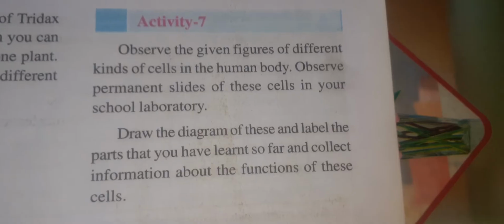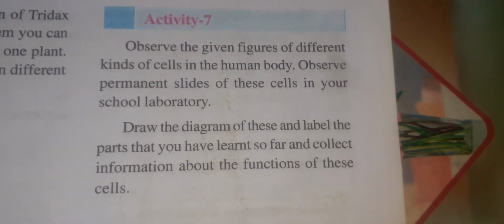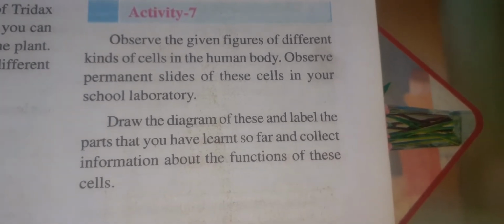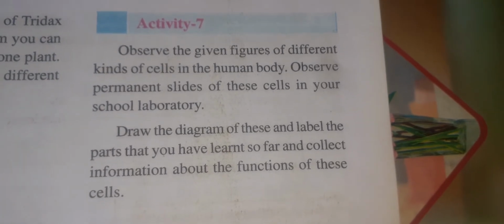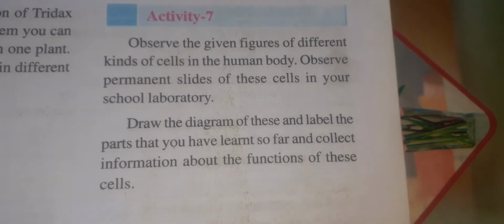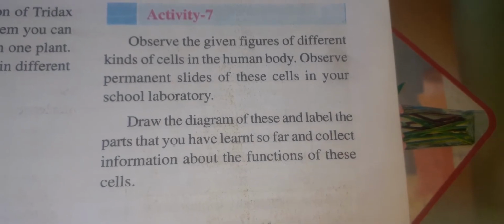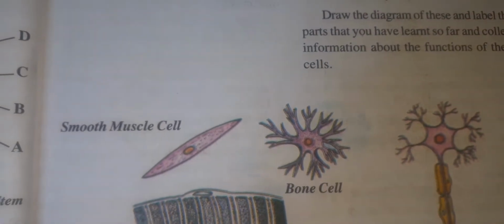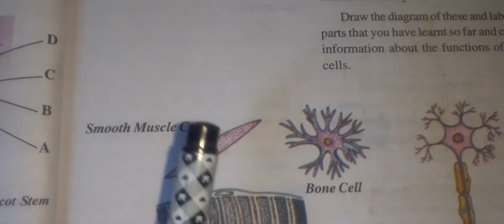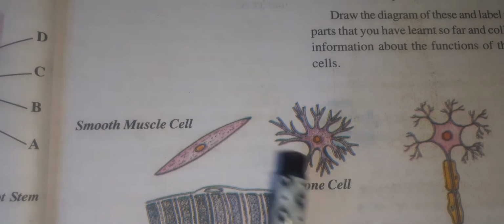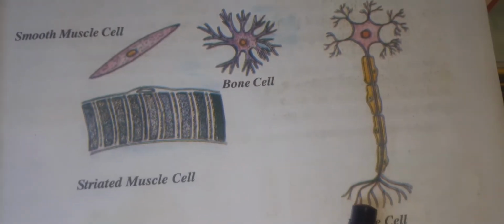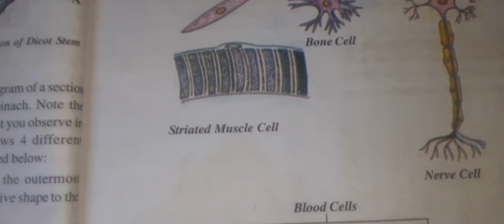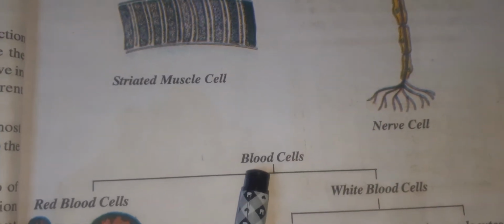Okay students, we have to observe the given figure of different kinds of cells in the human body. In our body, different kinds and types of cells are present. We have to observe the slides of these cells in our school laboratory. Now draw the diagram. Just you see here, these are smooth muscle cells, bone cells, nerve cells, striated muscle cells, and blood cells.